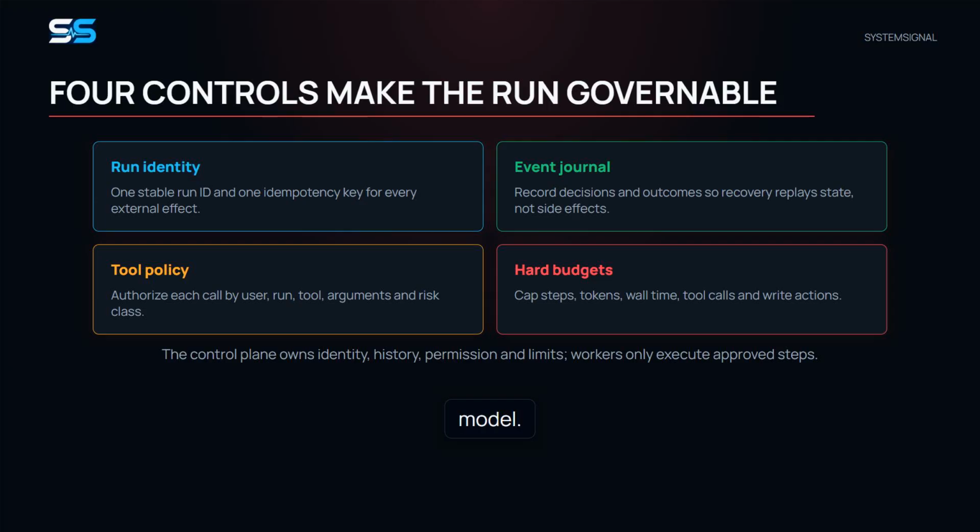These limits are enforced outside the model. Asking the model to remember its budget is like asking a toddler to manage the cookie inventory. Optimism is admirable. An independent counter is better.